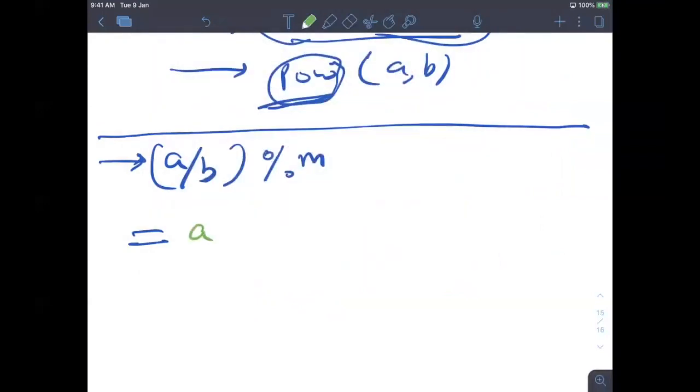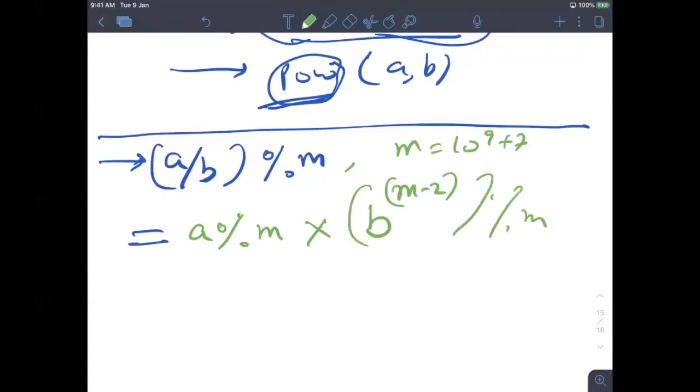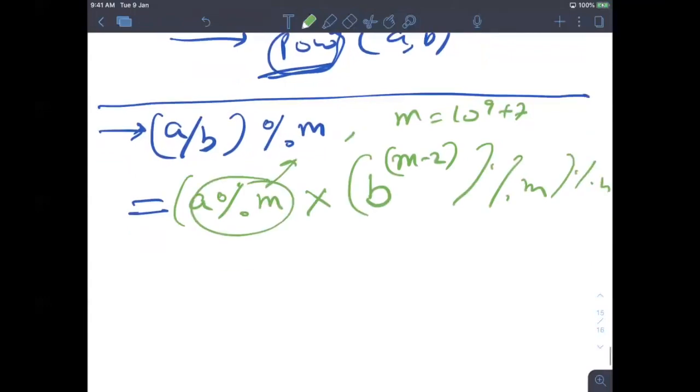Our mod is generally 10 to the 9 plus 7, right? The formula was a mod m into b to the power mod m minus 2, mod m. Okay, the whole thing. This is very simple for you, right? But now comes this part.